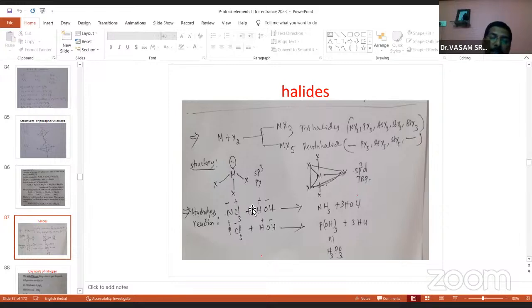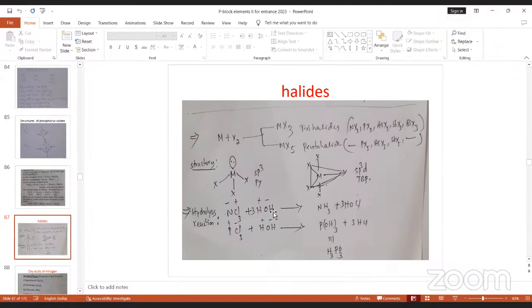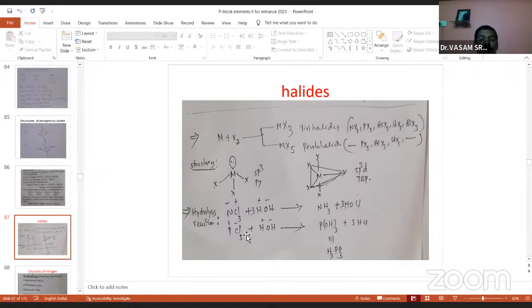So the minus attached with the plus. So N attached with the hydrogen gives ammonia. The Cl attached with the OH gives HOCl. It is okay. But you come to the second reaction, PCl5.